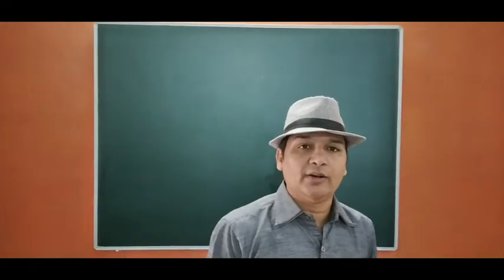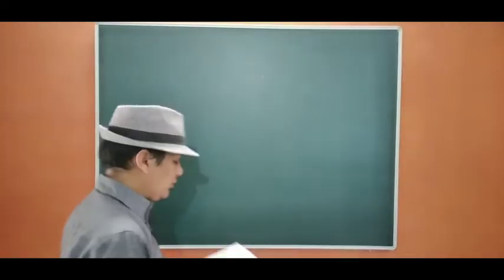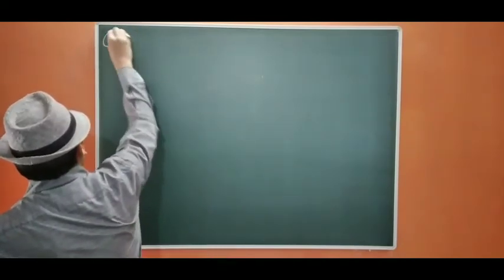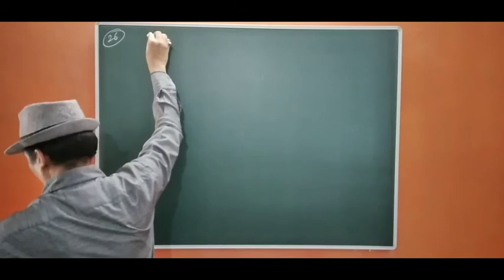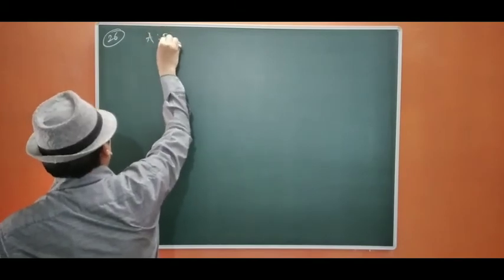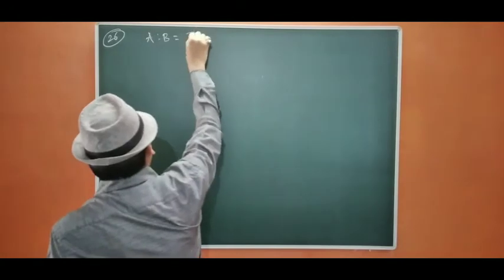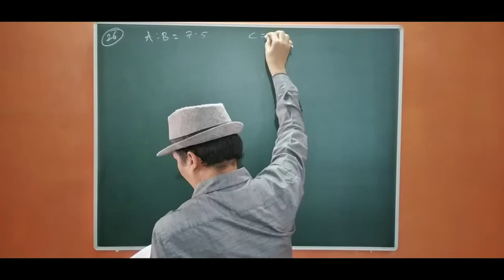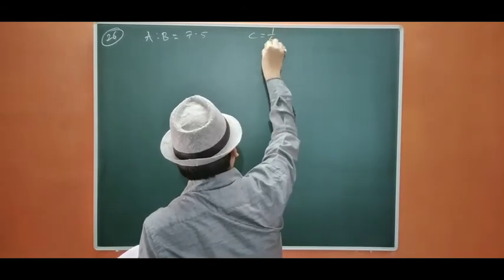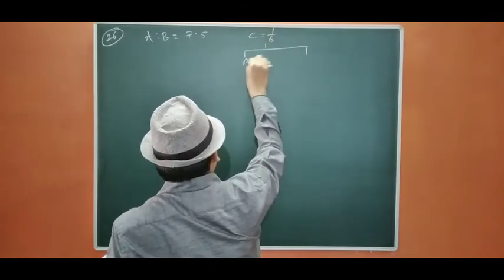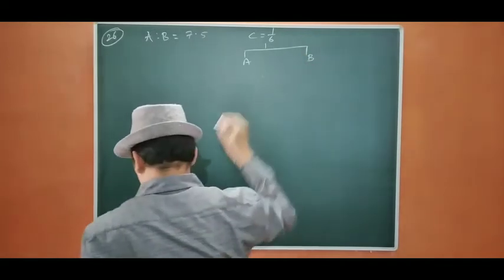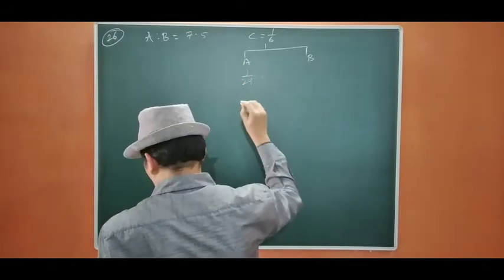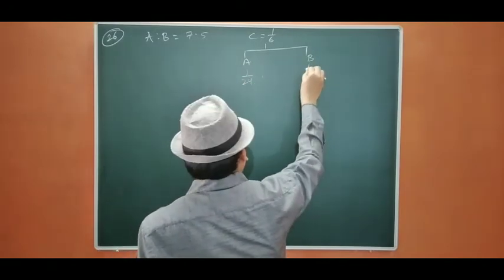Before that, we are going to find out the new PSR. Okay, so let us start. Question number 26. A, B are sharing profits in 7:5. They admit their manager C for 1/6 share, which he acquires from A and B. He acquires 1/24 from A and 1/8 from B.